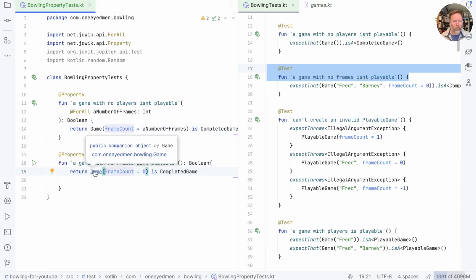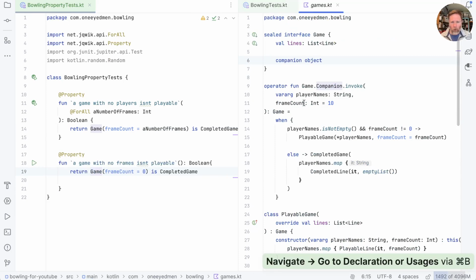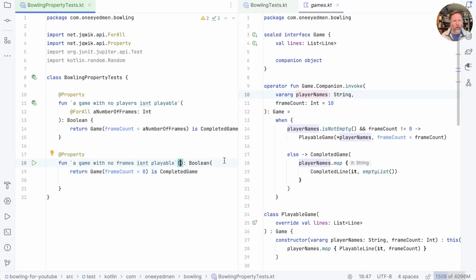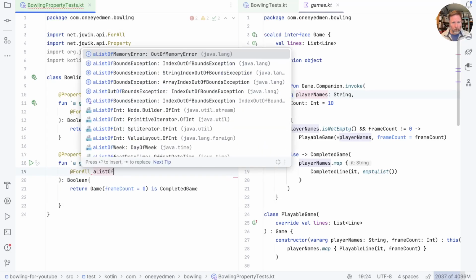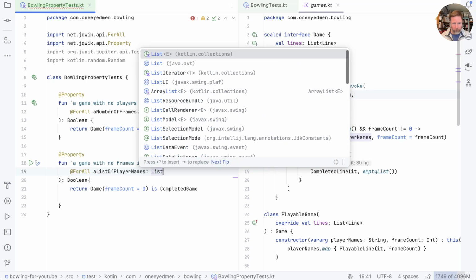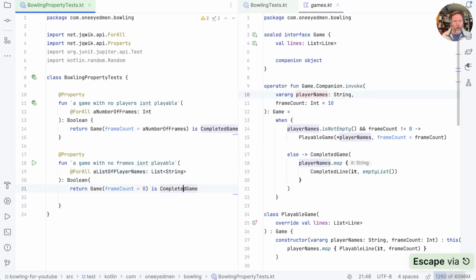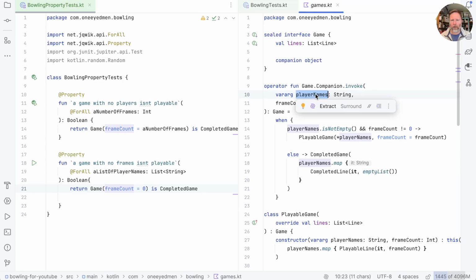And in here, we're going to put the player names. There is just one problem, and that's Varargs here. I think jqwik can create us, at for all, a list of player names, which is a list of string. But passing it into here as Varargs will be a bit complicated. I think in any case it would be handy to have a list version of this constructor.